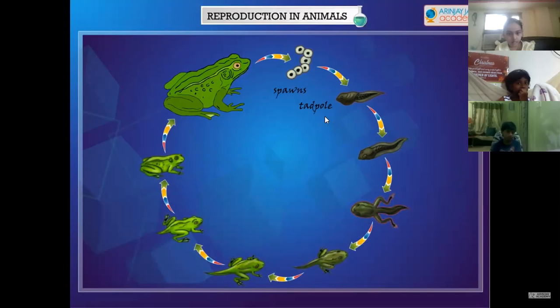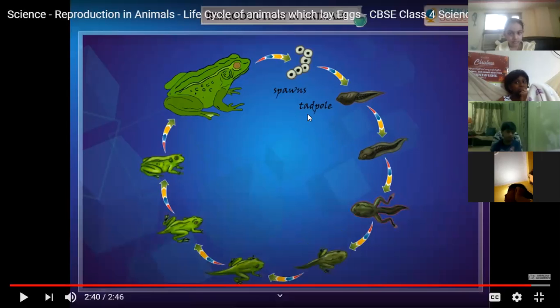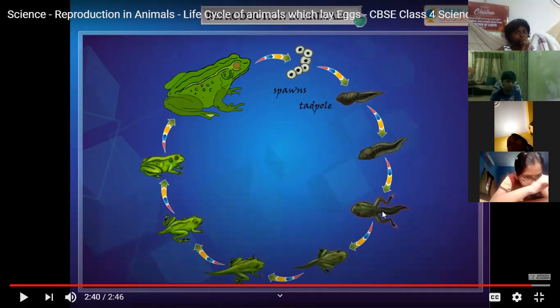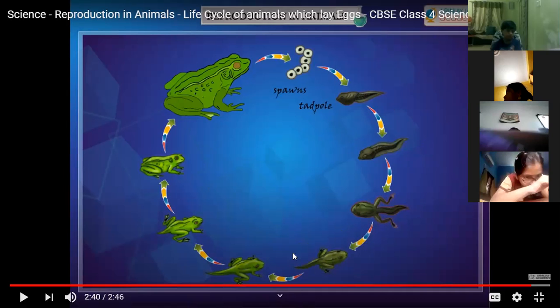A complete change from young. Understood? When it was a baby, the tadpole has a tail and does not have limbs. During the process of becoming an adult, it will lose its tail and develop the limbs, and then it becomes an adult.